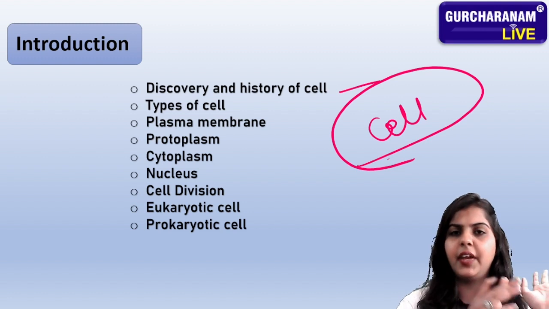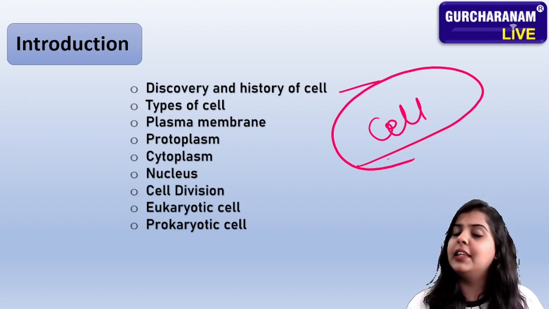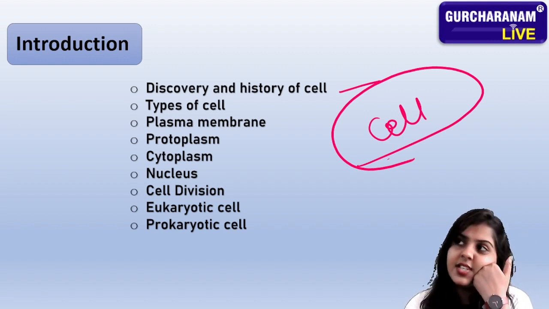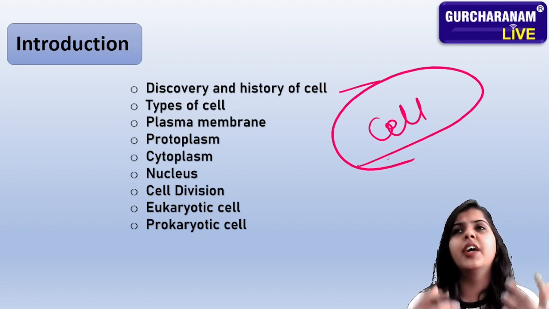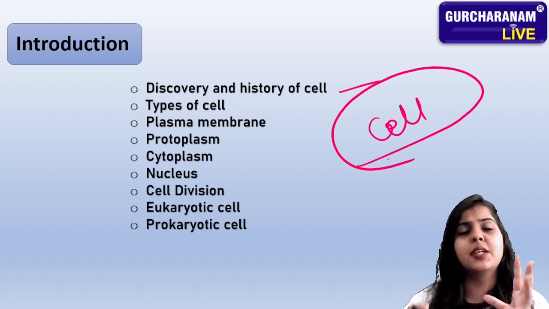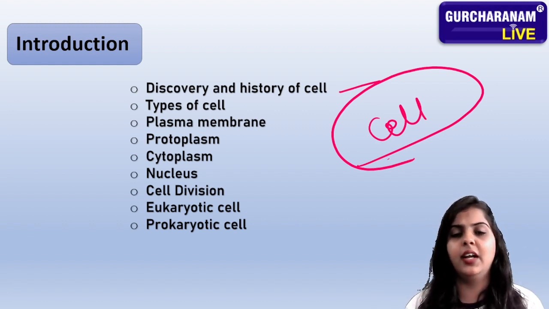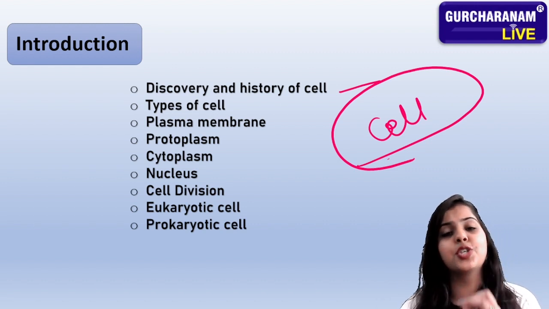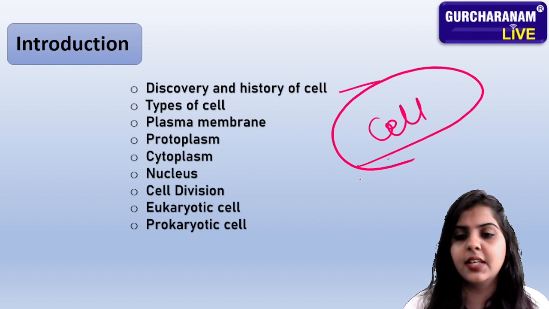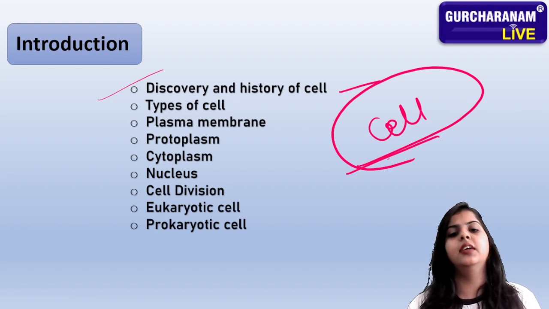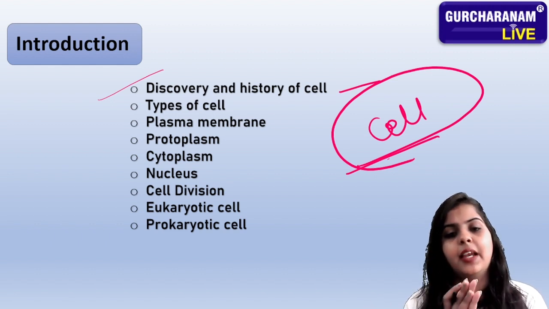Firstly, there were many primitive eras when people didn't know about the cell. Think about a famous scientist sitting like this and thinking, how are we humans made up? Is it possible that some angels come from heaven and bring a baby, a living organism, to the earth? Actually, this is just a story. It's not a natural fact. The natural fact is that your body is made up of cells. So we will discuss the discovery and history of the cell.